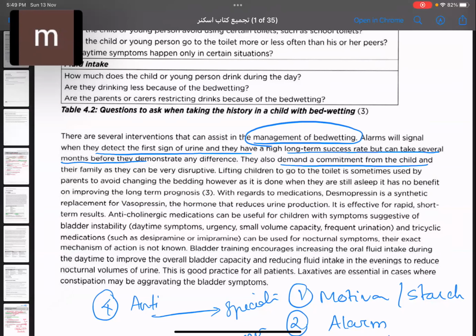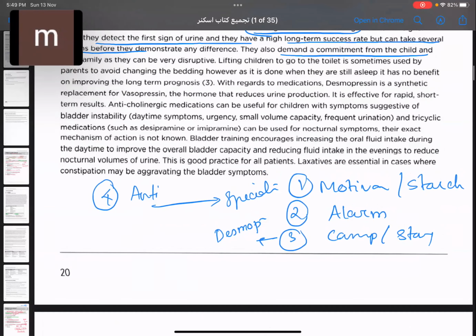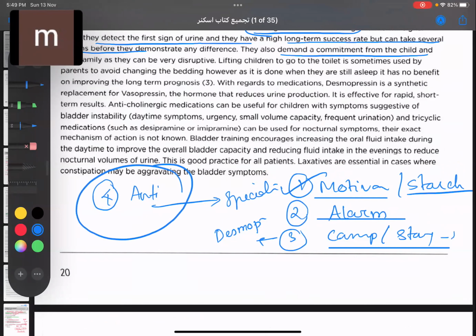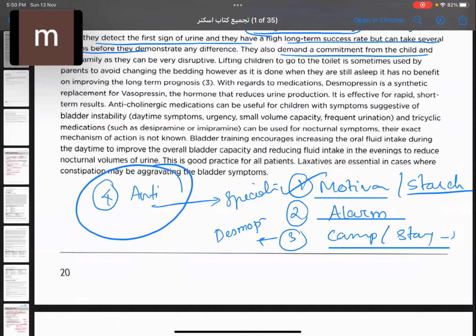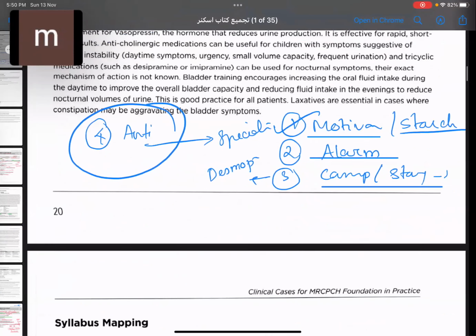First, if you're suspecting or have diagnosed that this case is due to any kind of emotional triggers, you go for motivation or star chart, then the alarm system. In case of camping or if the child is staying over, you'll go for desmopressin, and last one, anticholinergic drugs. Okay. Anticholinergic drugs mostly have to be given by a specialist. So this is our case.